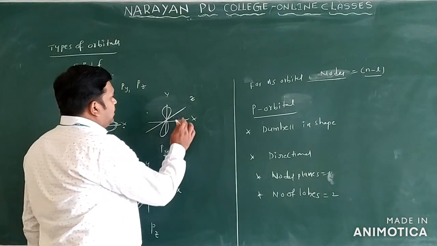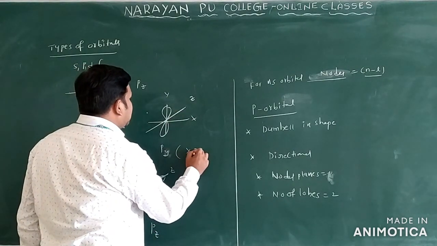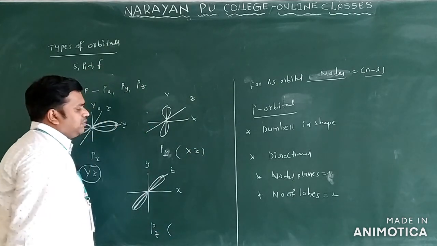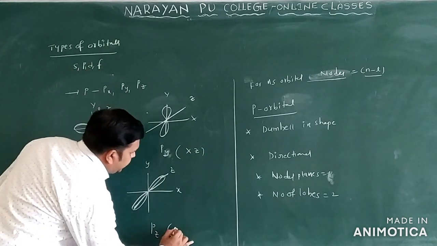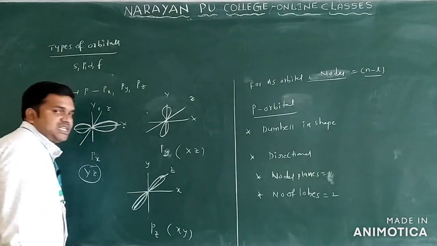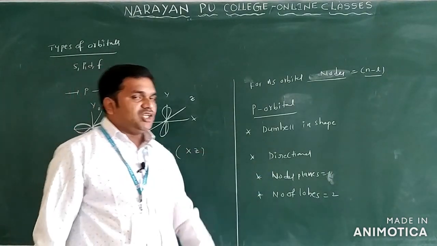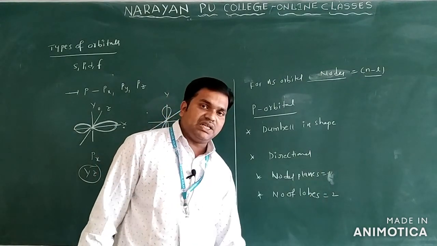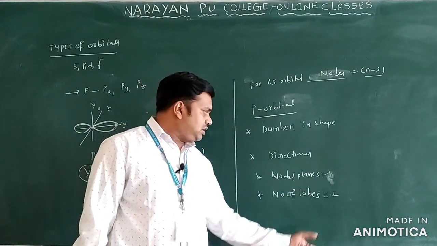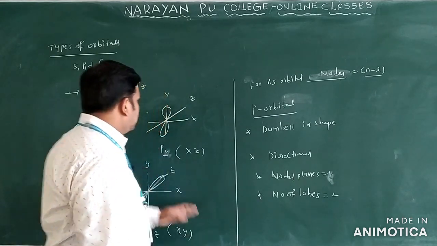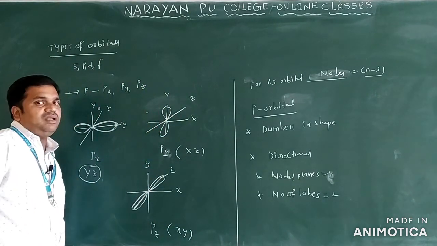For py orbital, xz is the nodal plane here. For pz orbital, what is the nodal plane we have? xy is the nodal plane only. So this is regarding which one? p orbital. p orbital is dumbbell in shape. It is directional in nature, and nodal planes are 1. Number of lobes are equal to 2. This is the shape of which orbital? p orbital.